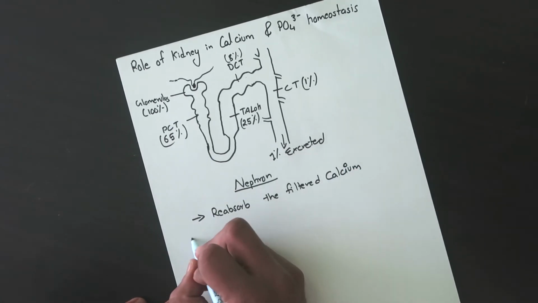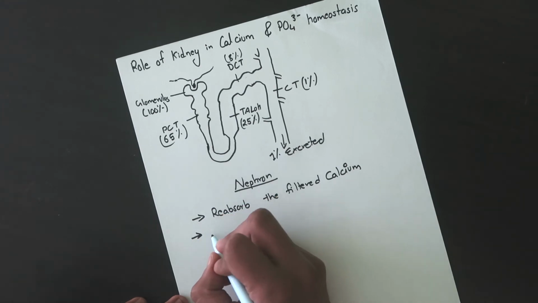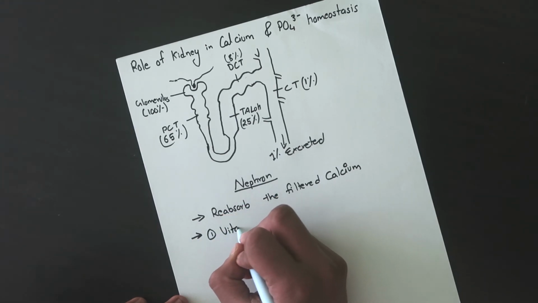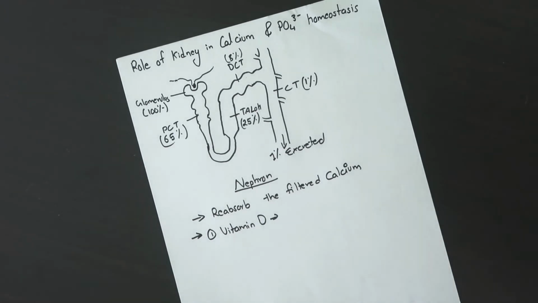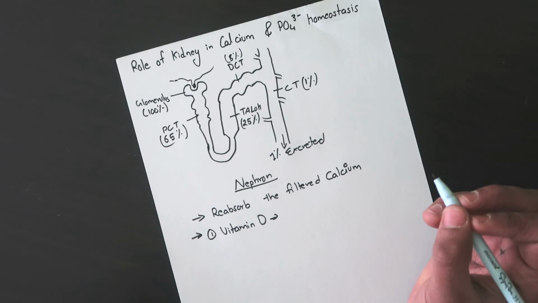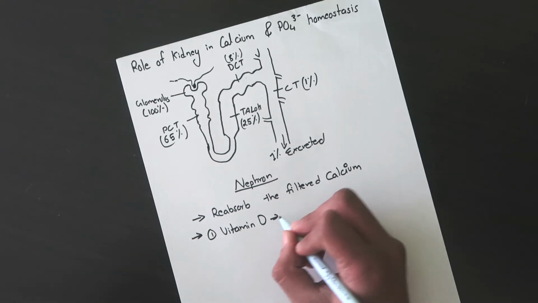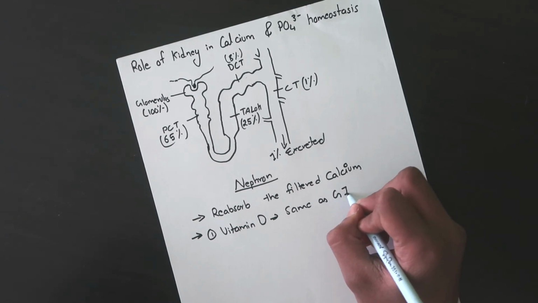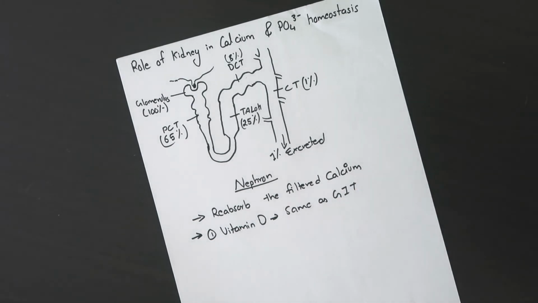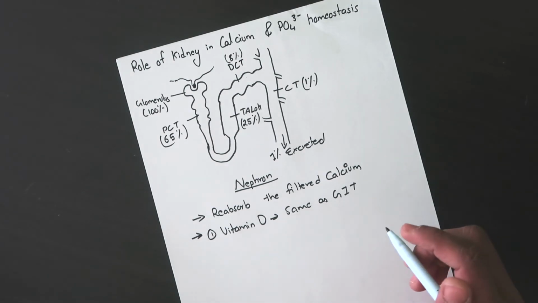Okay, the hormones that act on the kidney: number one is vitamin D. The vitamin D helps in the reabsorption in the kidney, and the mechanism of how it does that is the same as that of the GIT. So the mechanism of absorption of calcium by vitamin D is the same as that of the GIT.